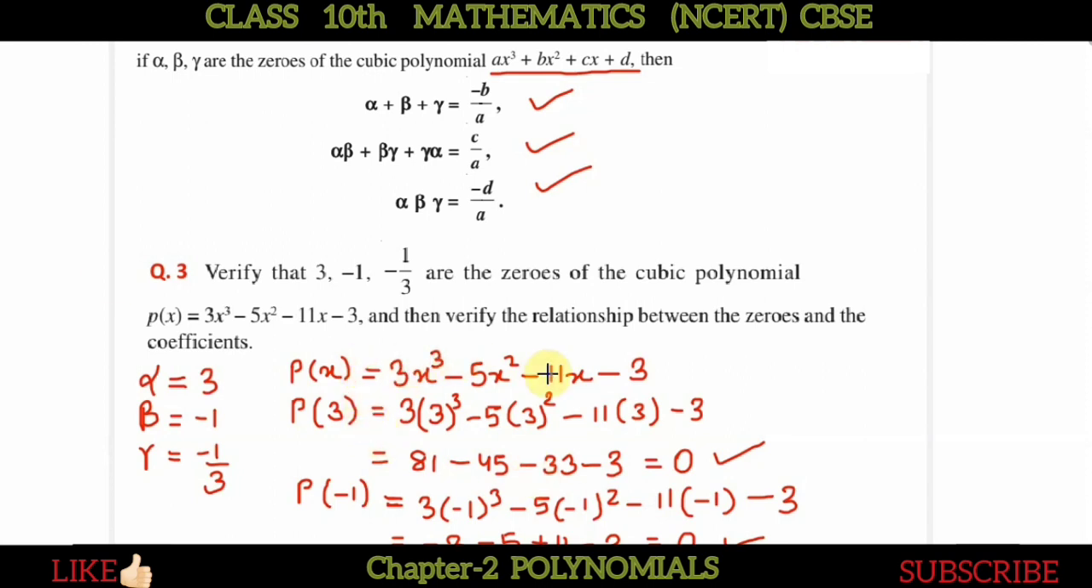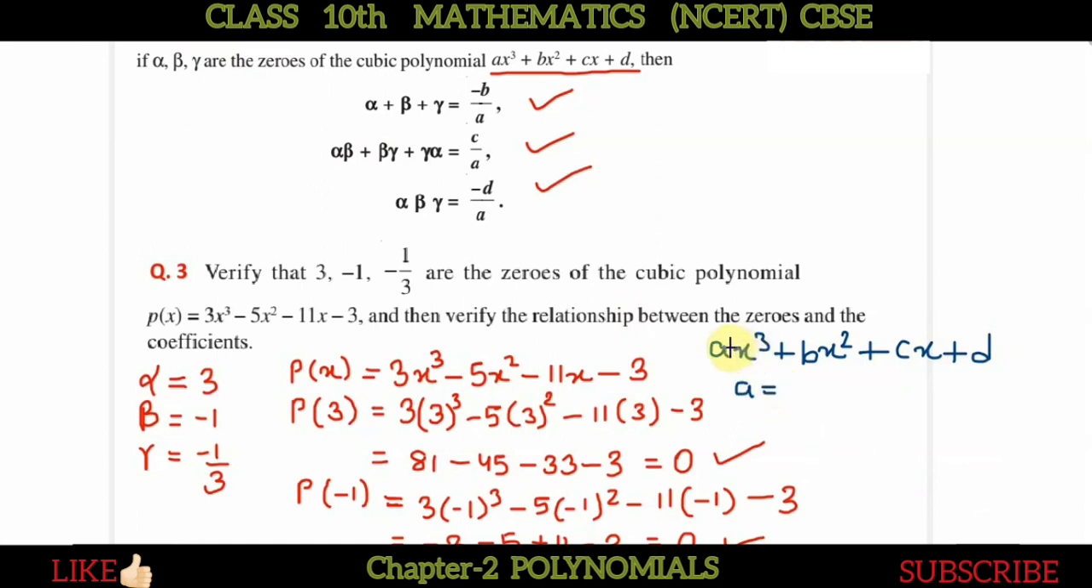Now compare this polynomial with the standard cubic polynomial equation, that is ax cube plus bx square plus cx plus d, to get the value of a, b, c and d. Now what will be the value of a, b, c and d?